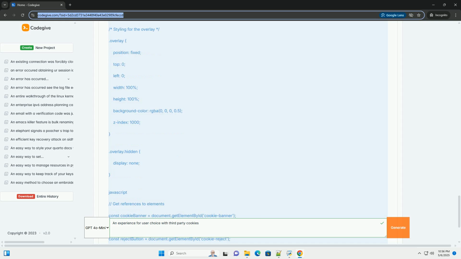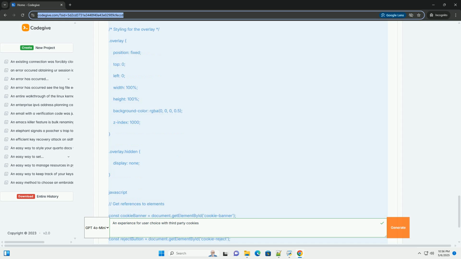5. Testing and validation. Use browser developer tools. Inspect the cookies being set by your website. Verify that third-party cookies are not being set before the user gives consent. Test in different browsers. Ensure your cookie consent mechanism works correctly in different browsers: Chrome, Firefox, Safari, Edge. Use cookie auditing tools. There are browser extensions and online tools that can audit your website's cookies and identify third-party cookies.